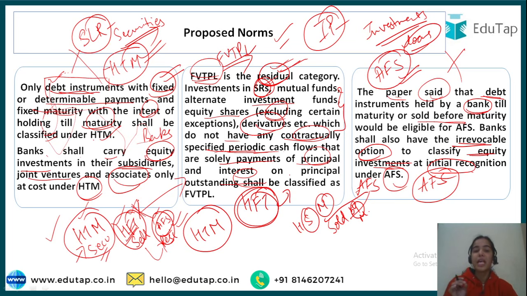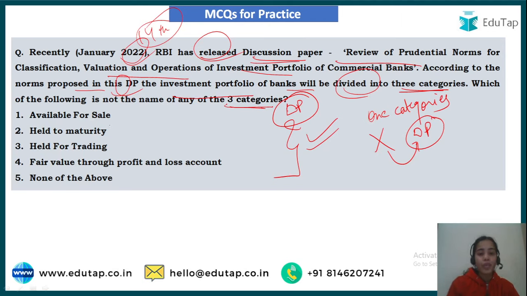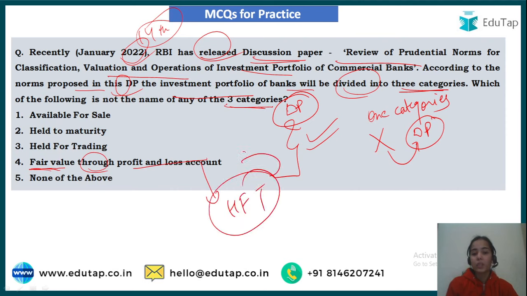Okay, so if you want to see the full form of FVTPL, it is fair value through profit and loss account, and the HFT has become a part of this account. Okay, why am I repeating this? Because a direct question can be asked from this, and I do not want you to be confused in your exam. So I am repeating it so that it can be embedded in your minds.